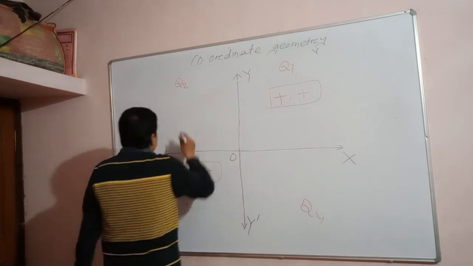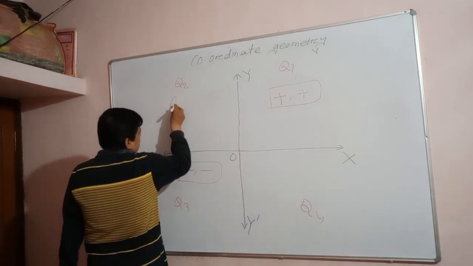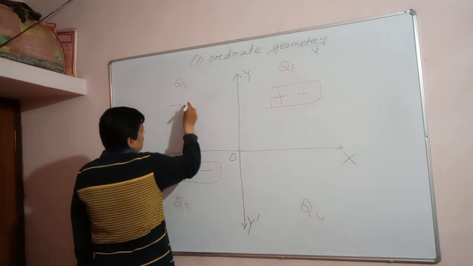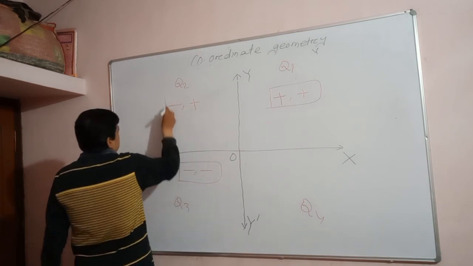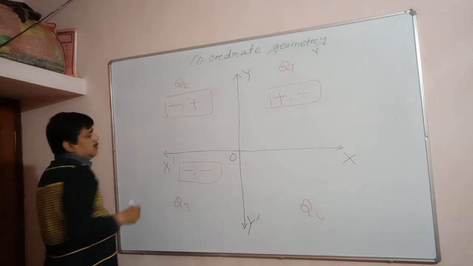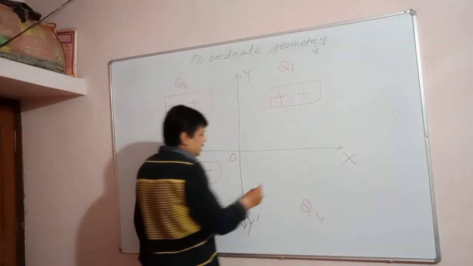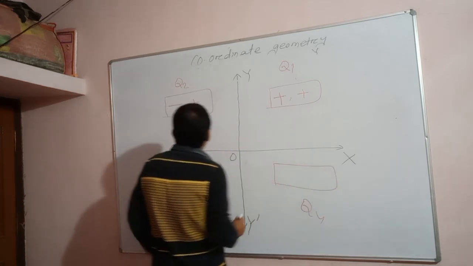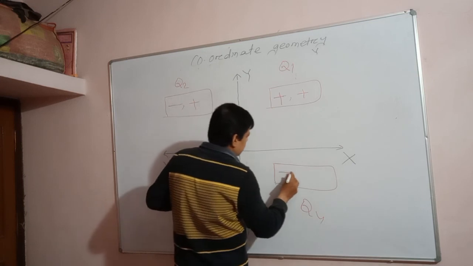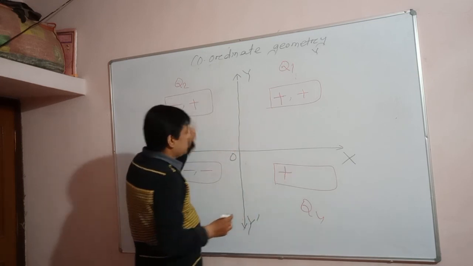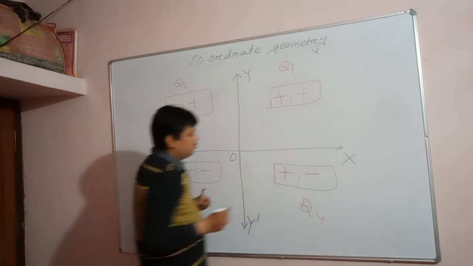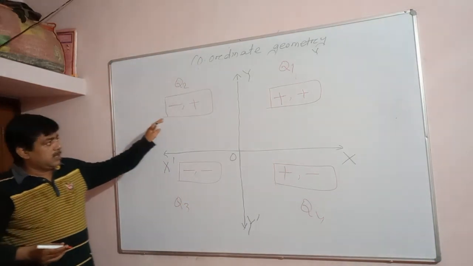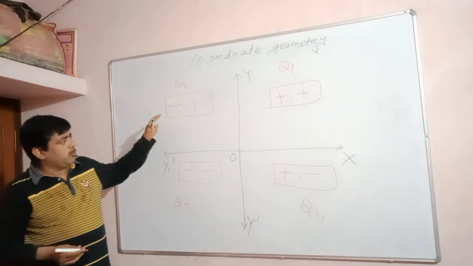Similarly, in the second quadrant, what is X? Negative. X is negative, yes or no? And Y is what? Positive. Similarly, just opposite. Here X coordinate is negative, here X coordinate is positive. Here Y coordinate is positive, here Y coordinate is negative. The sign factor is very important while you are finding the coordinate points.